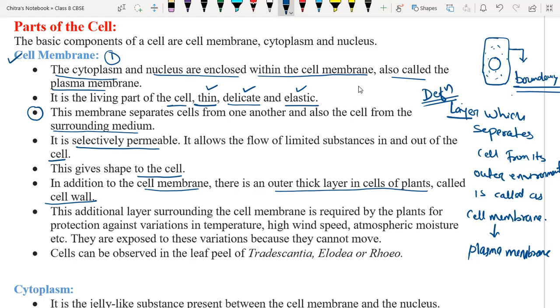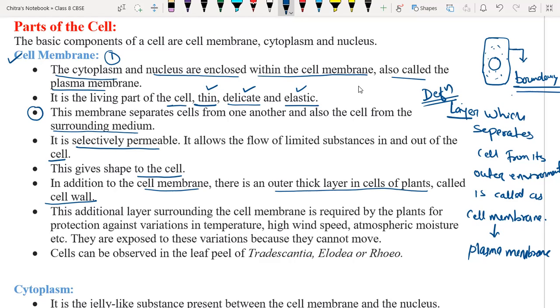It protects the plant cells, sir. Okay, what else? See, in animals, we have the skeleton, is it? That skeleton provides us the particular shape. It provides mechanical support, sir. Yes, it provides mechanical support to the plant, and also that cell wall is responsible for the particular shape and structure of the plant. That's why the cell wall is very important in case of plant, because plants do not have a skeleton like we have.